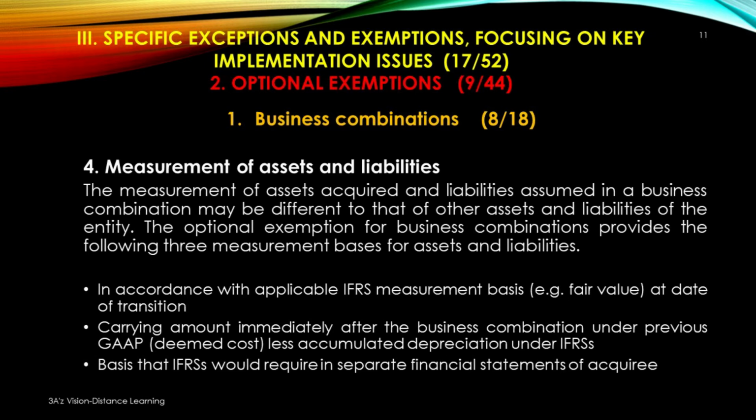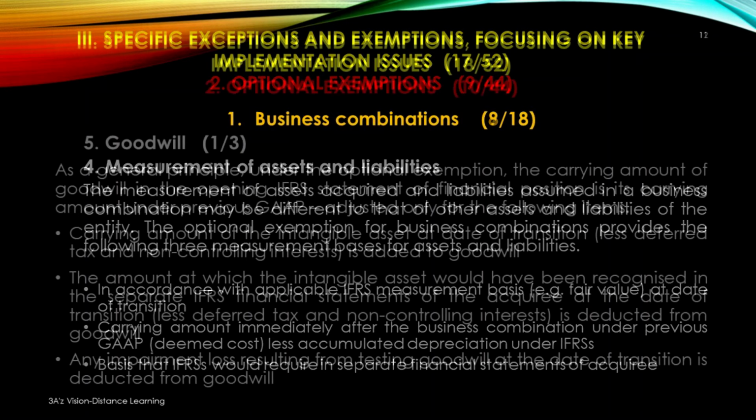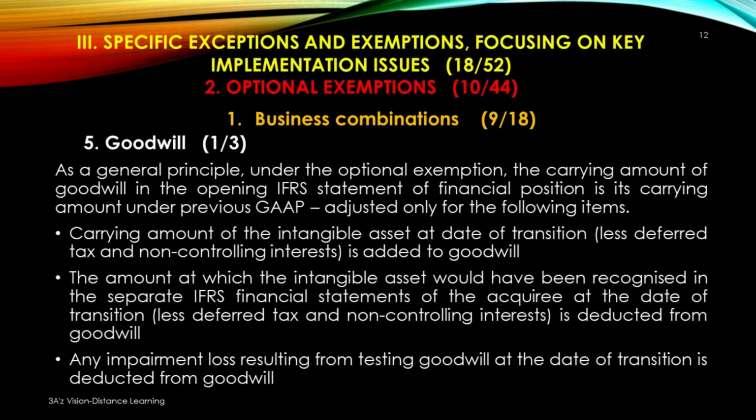Bases that IFRS would require in separate financial statements of the acquirer. The fifth element of business combinations, that is goodwill. As a general principle, under the optional exemption, the carrying amount of goodwill in the opening IFRS statement of financial position is its carrying amount under previous GAAP, adjusted only for the following items.